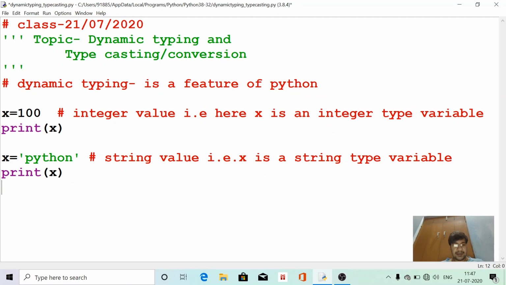In other programming languages, if we are going to convert this x into a string type, then before assigning the value we have to typecast this variable as a string. That means we have to declare x as a string before assigning the value. But in Python, when we assign the value, the type of x will automatically change according to the value. This feature is called the dynamic typing feature in the Python programming language.